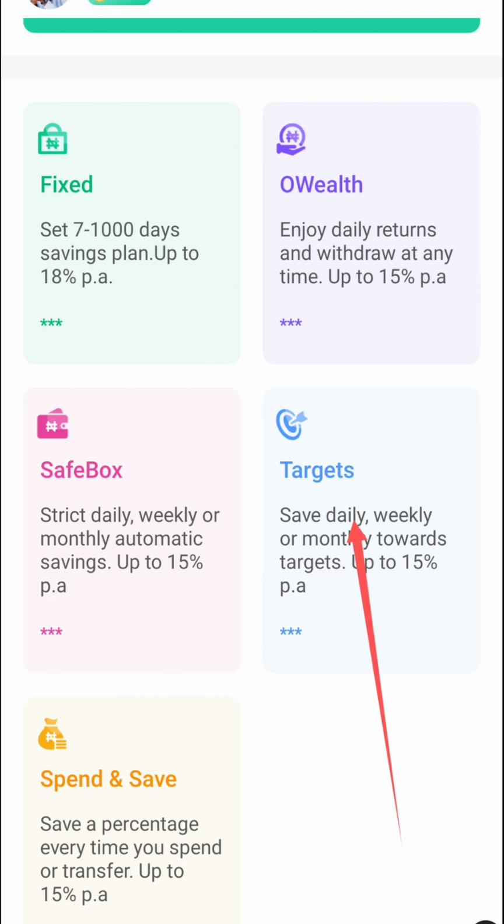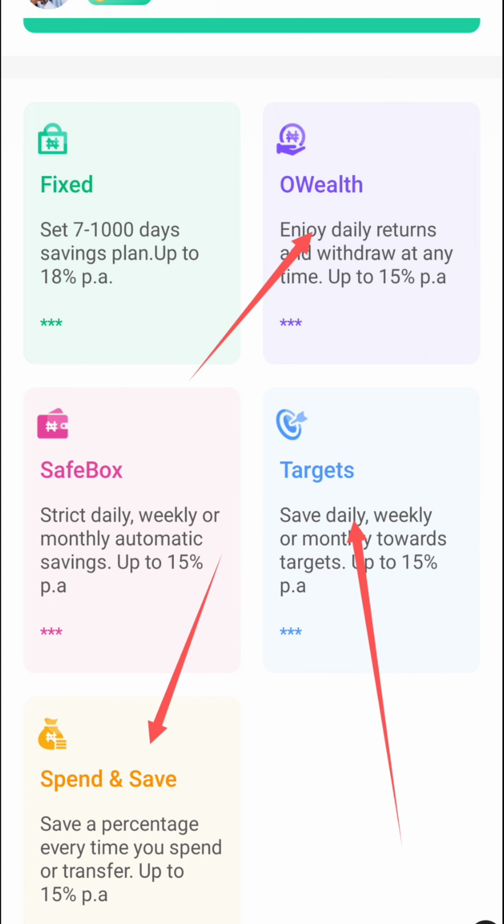You can still use this one over here that says spend and save. I wouldn't want to tell you the story of what this spend and save did for me. If I remember, I just feel like I picked money from the ground. But let me not go into the story. Let me just go straight to the business of the day. We're going to be using this one over here that says OWET.